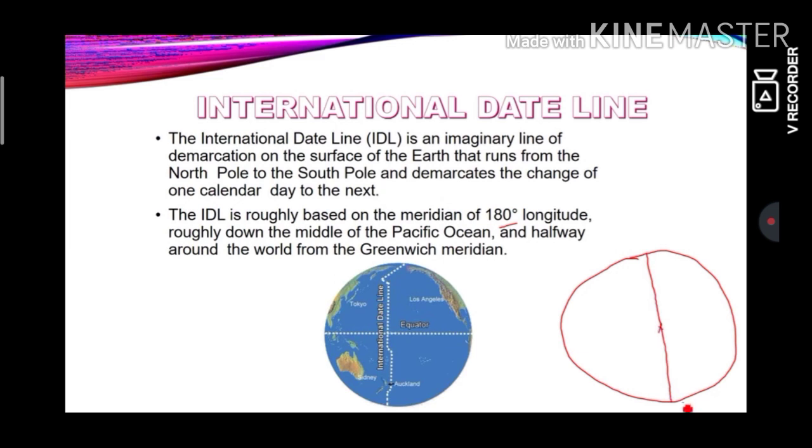So if it is 0 degree prime meridian, you know it is because it is a sphere. The other part comes like this. So the other part is 180 degree longitude. So this line, the other part of this line would be 0 degree.